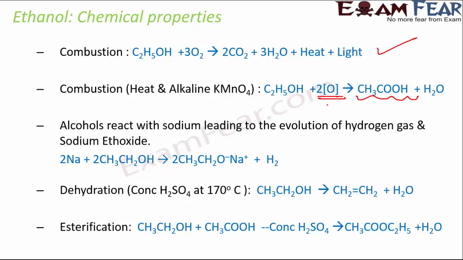Now there are two ways combustion can take place. One is by directly combining with the atmospheric oxygen. The other is by combining with nascent oxygen, which is a very good oxidizing agent. And this reaction happens only in presence of potassium permanganate. And in that case, we get acetic acid as the product.